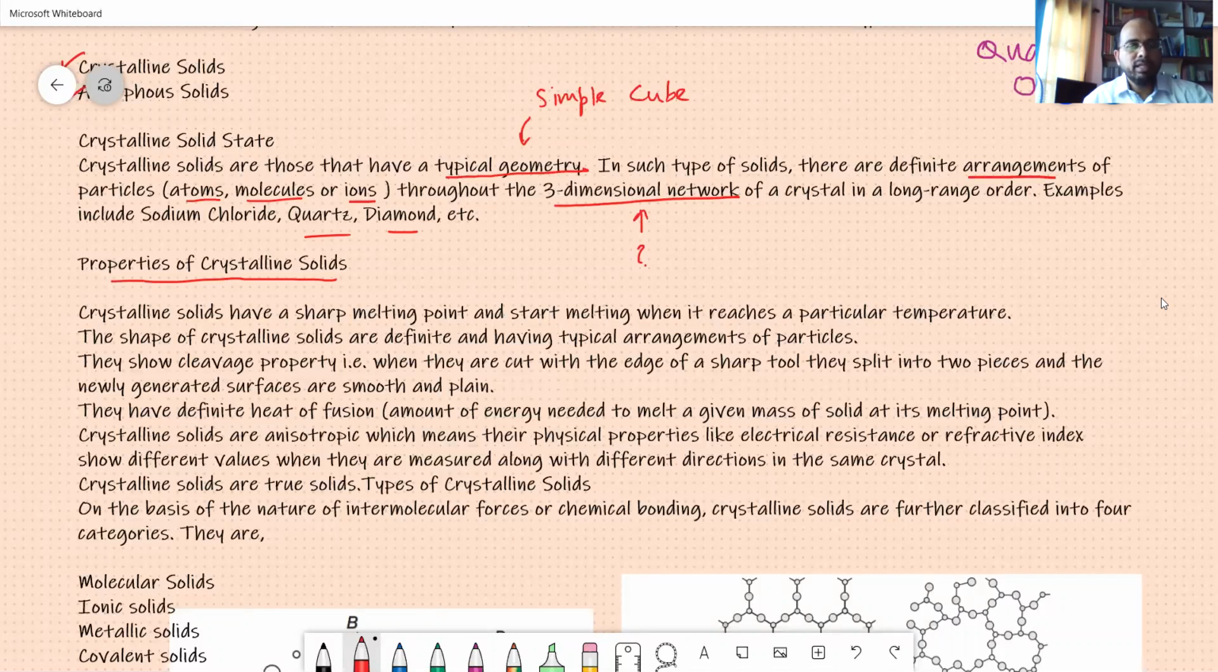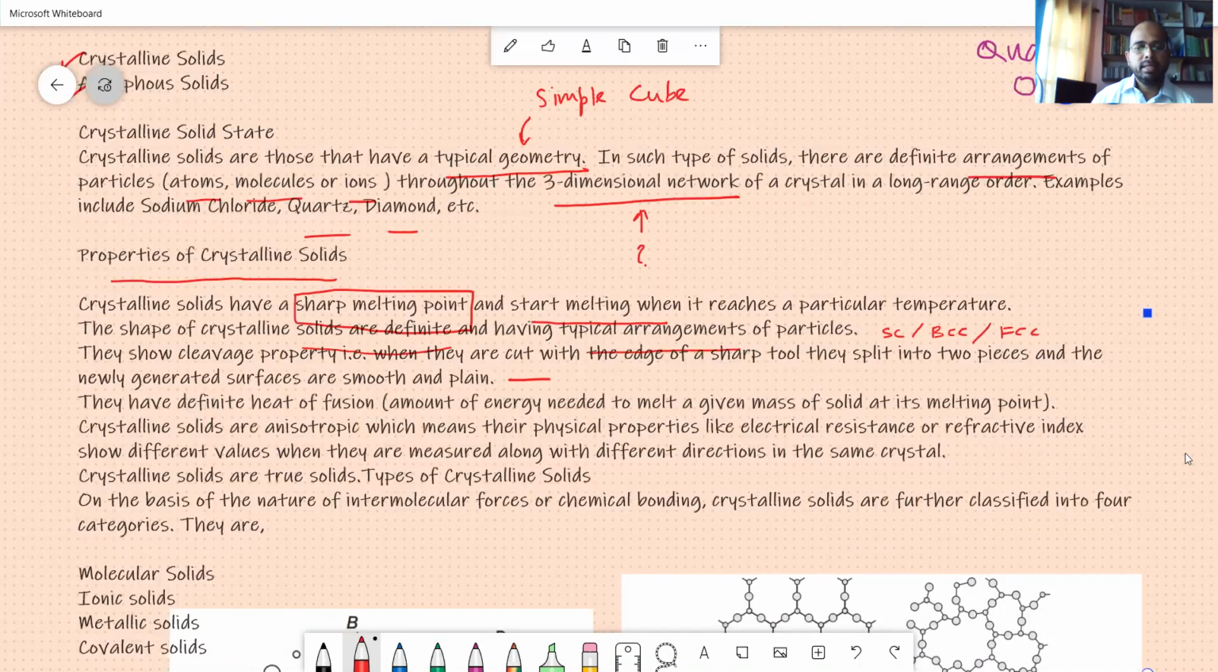They have a sharp melting point and start melting when it reaches a particular temperature. The shape of crystalline solids is definite, with a definite arrangement of the particles. That is, you will study how it is simple cube, body-centered cube, face-centered cube. I may be telling you these things in future classes. They show the cleavage property. That is, when they are cut, they split into 2 pieces, and the newly generated surfaces are smooth and plane.